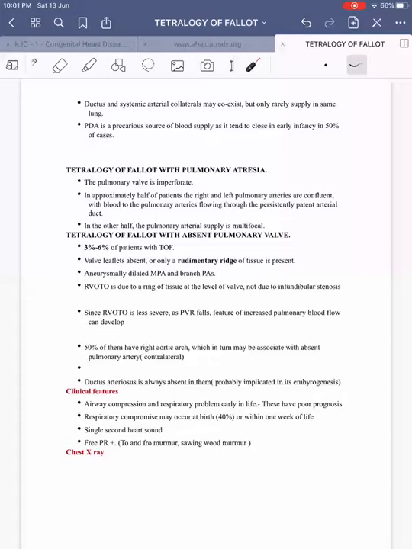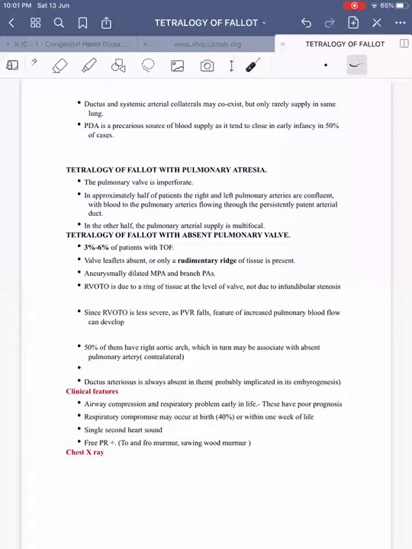Since RVOT obstruction is less severe, as pulmonary vascular resistance falls, there can be features of increased pulmonary blood flow. The child may go into failure and may present with signs of heart failure. Then 50% of them may have a right-sided aortic arch, which in turn may be associated with absent pulmonary artery. Then the ductus arteriosus is always absent in them. This I have already told.